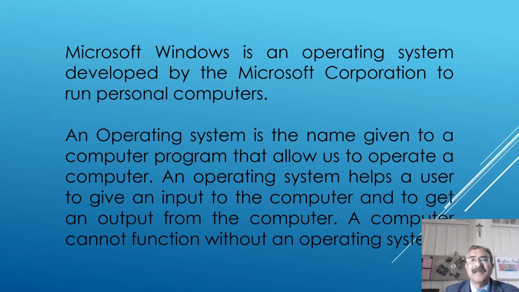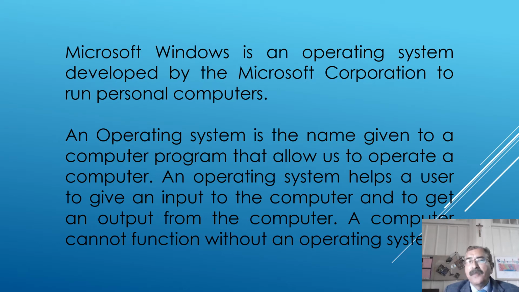Now what is MS Windows? MS means Microsoft. We call it MS Windows because it was developed by Microsoft Corporation to run your personal computers. Now Windows is an operating system. We call it OS. Now what is an operating system? An operating system is the name given to a computer program that allows us to operate a computer. So it is the first software which we require to start a computer.